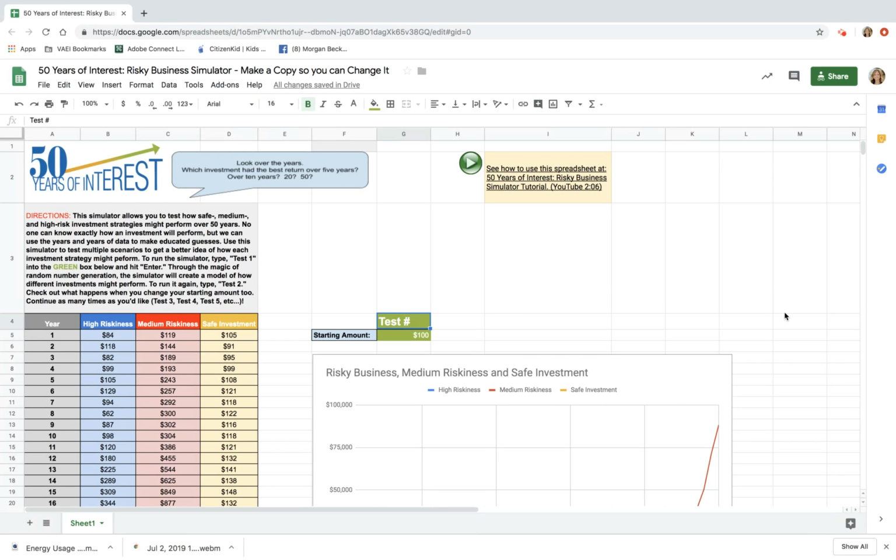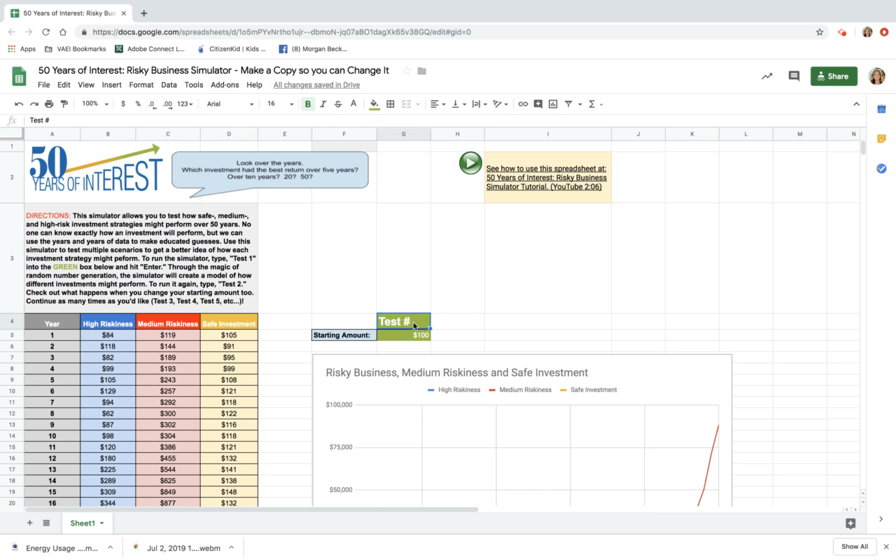What this tool will do is it will let you pretend to take $100 and invest it and see what happens in a high risk, medium risk, and safe investment. All you have to do is type in the green box over here.